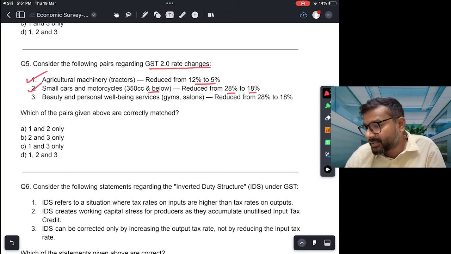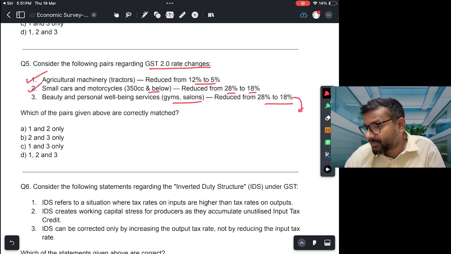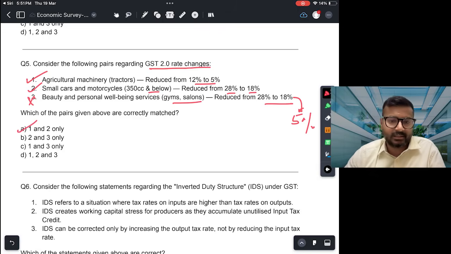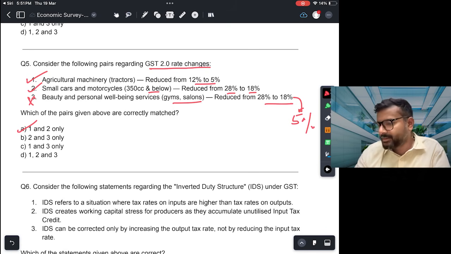Beauty and personal well-being services like gyms, salons reduced from 28% to 18%. This is not correct. इसको कम करके in fact this has been reduced to 5%. I believe. Okay, so this is not correct. So 1 and 2. A is the correct answer. Okay, let me also just quickly check that I am right with respect to beauty and personal well-being products. हाँ 5% किया गया है. Right.